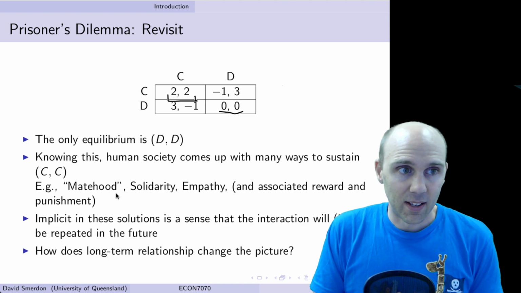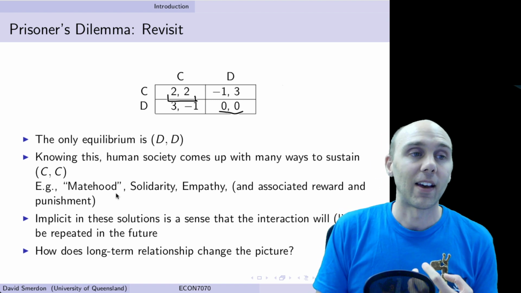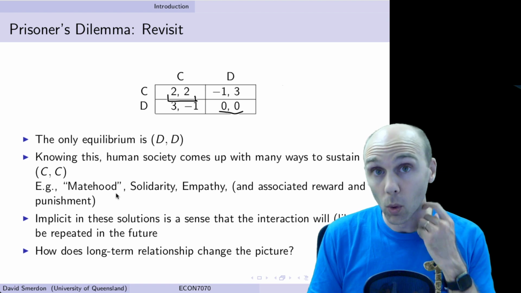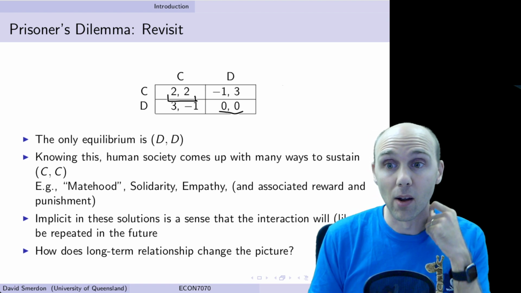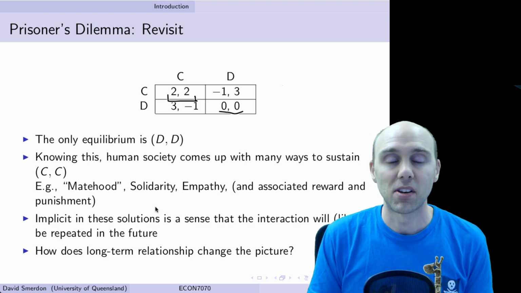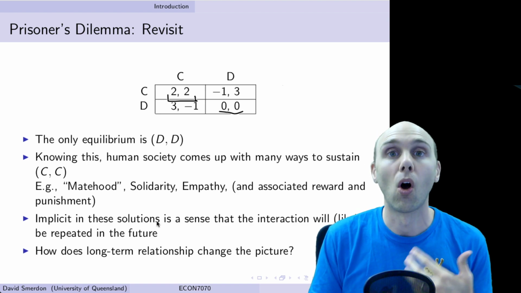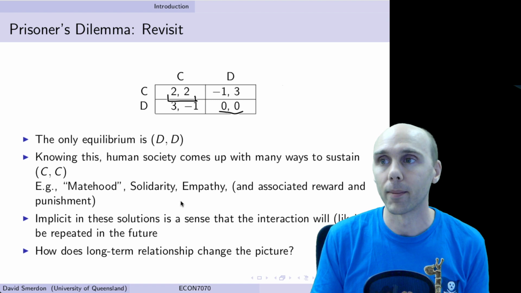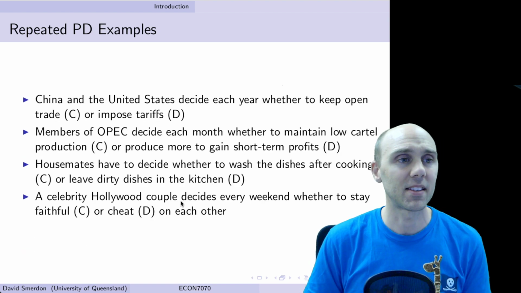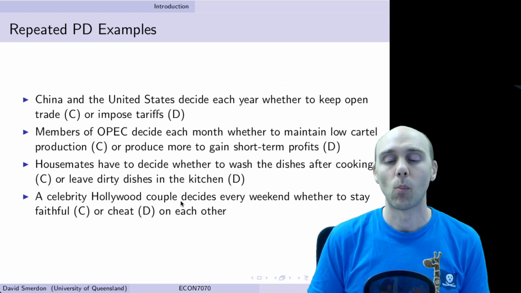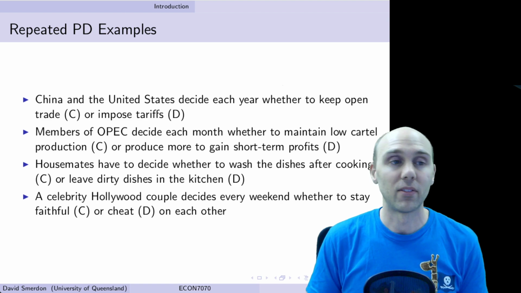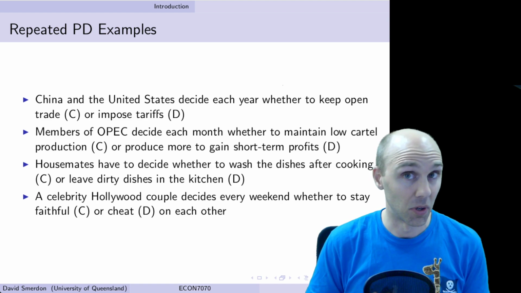Now, implicit in these sort of solutions is the fact that these games are not just played once, but played multiple times. So there are repeated interactions. So now we want to analyze this game in the context of a longer term play. And there are many examples, not just from evolution, but even today in different applications of the prisoner's dilemma.